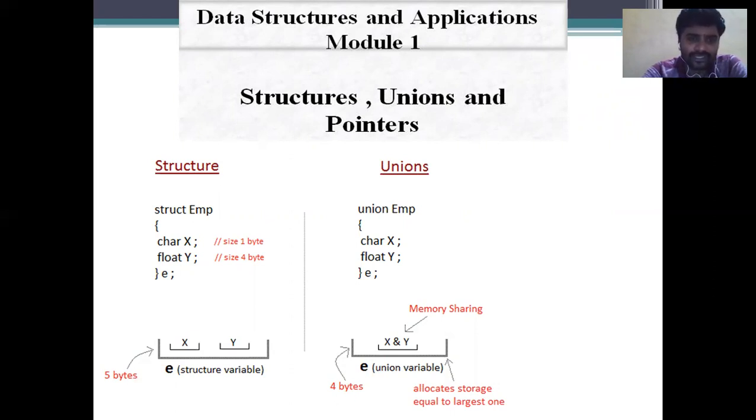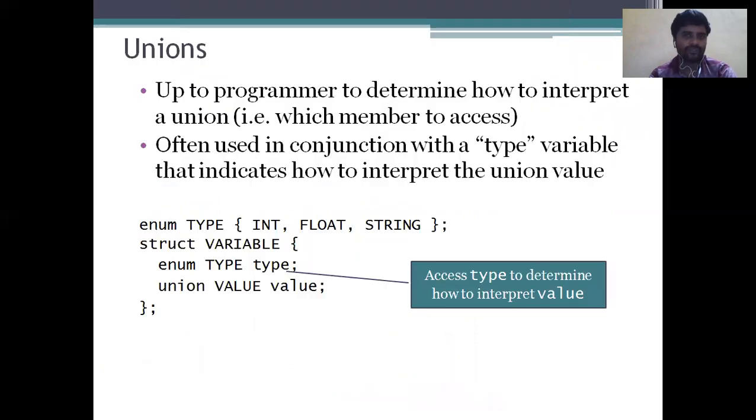Here is the structure specified from this point of view, with the syntax and closed brackets. We have a char x and a float y. At the same time we have to mention the union, with the keyword union. For example, in the structure operations we have 5 bytes in terms of x and y as structure variables. At the same time, for memory sharing, x and y are union variables, and 4 bytes are allocated as storage, equal to the largest member. This is a main important thing.